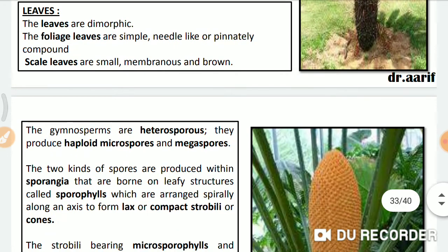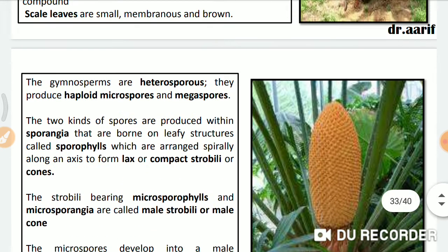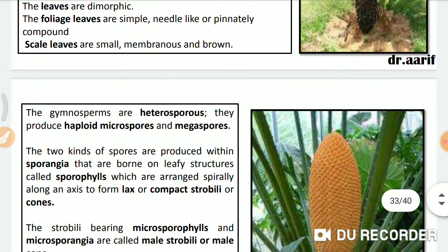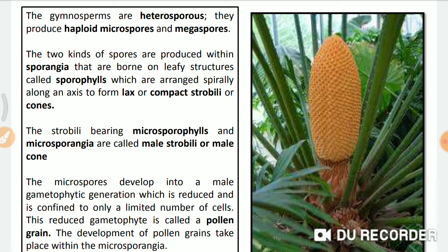On these plants, spirally arranged leaves are there. The spirally arranged leaves form male cones or female cones. The male cone and female cone are called strobilus. They can be present on the same plant or on different plants. The leaves arranged in a spiral-like manner are called sporophylls. In the male cone and female cone, microsporangium and megasporangium are present.